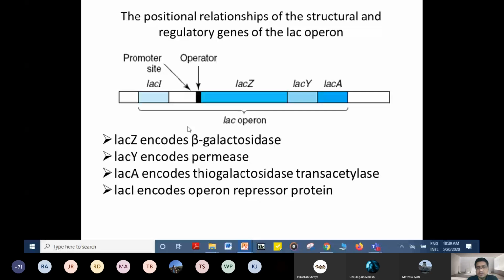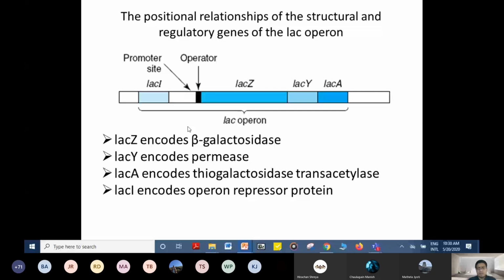This is a well-studied example of gene regulation in the case of E. coli. That's why this is known as the lac operon concept. This is the structural gene region, where the different structural genes give rise to 3 enzymes. As you can see, the Z gene codes for beta-galactosidase,